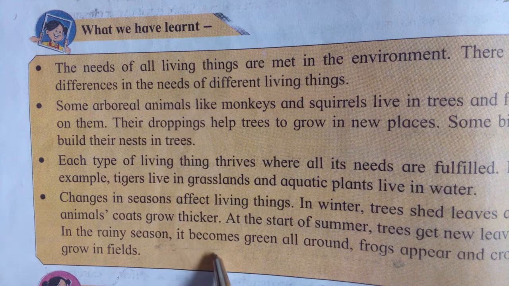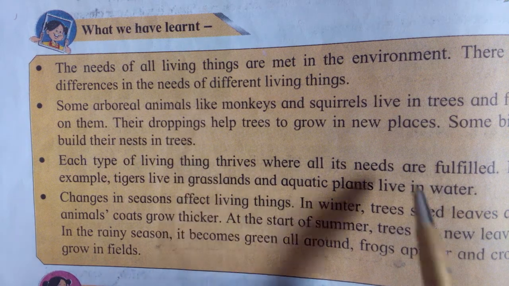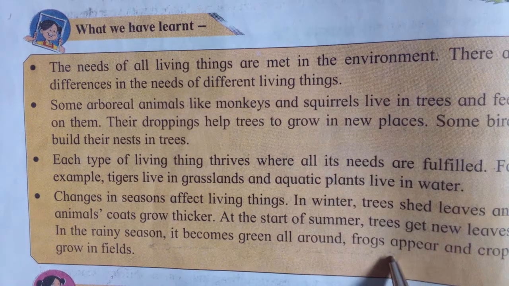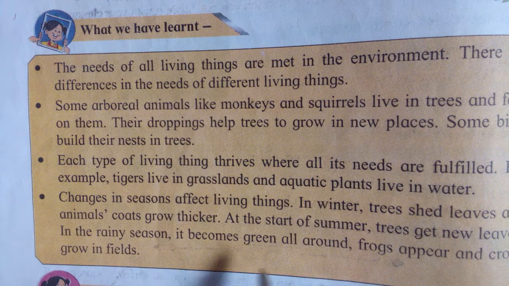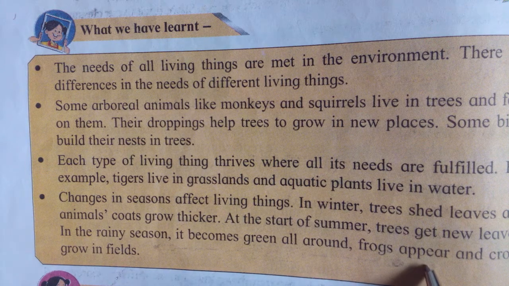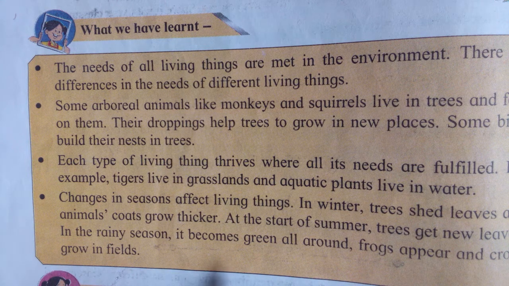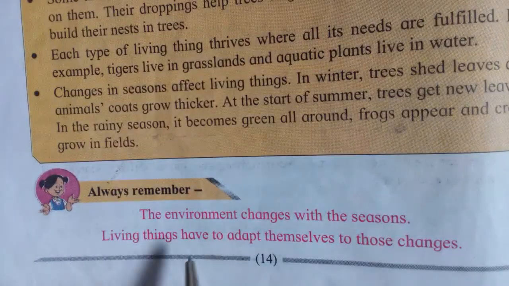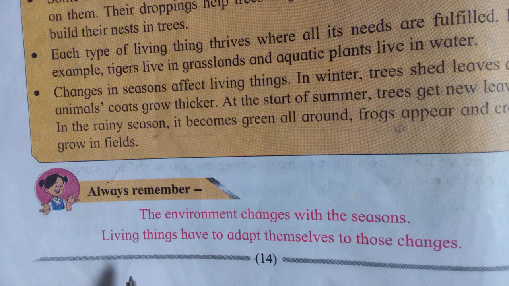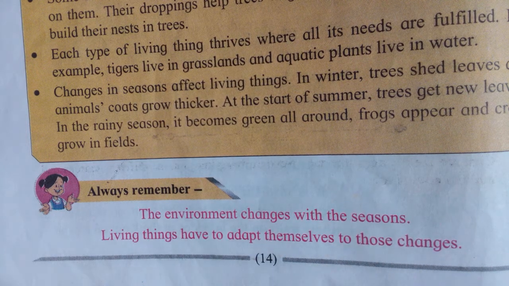In the rainy season it becomes green all around. In the rainy season, what happens? All over we see greenery. Frogs appear and crops grow in the field. The frogs are born, as well as crops growing in the field. See, always remember the environment changes with the seasons. Living things have to adapt themselves to those changes.